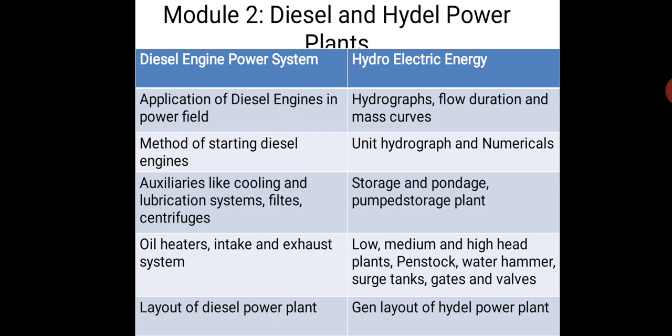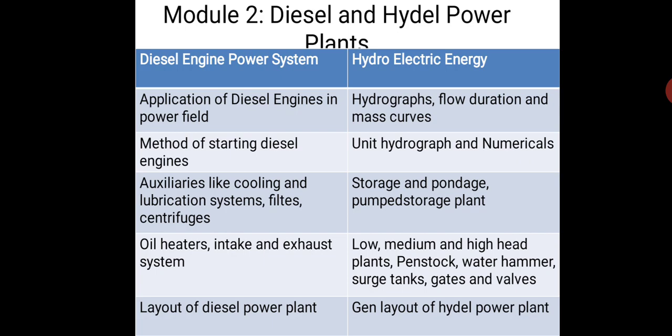Coming to the hydroelectric energy, in module 2, we will see the hydrographs, flow duration and mass curves. Whenever we design a dam and power plant, we will find out the amount of rainfall and how much water is stored. So these curves like flow duration curves, mass curves and all are calculated month wise so that we can design a proper dam as well as a suitable hydraulic power plant. Then we will see the unit hydrograph and some numericals on this.